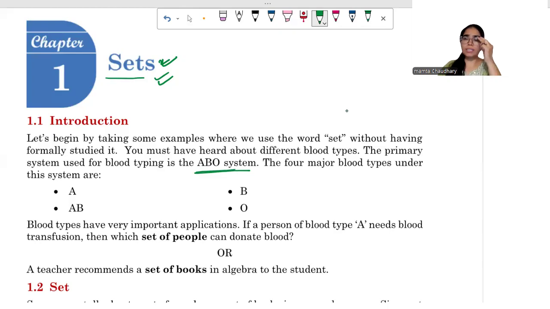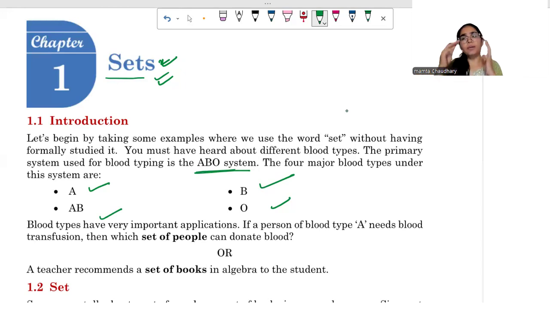How many different blood groups do we have? A, B, AB, and O. All these four combined are called the ABO system. So what is this? This is a set.